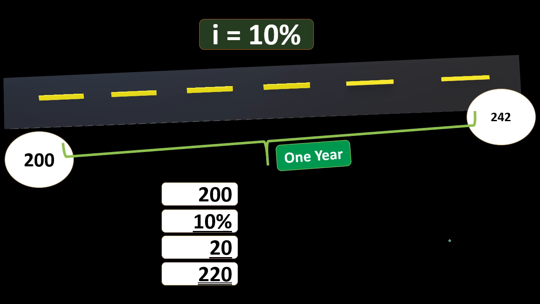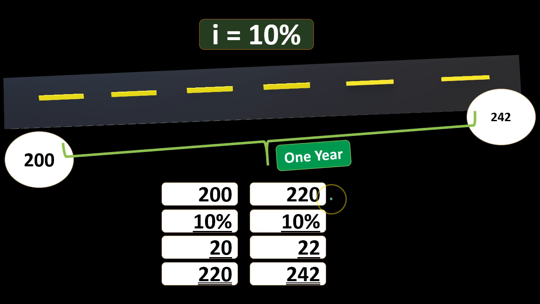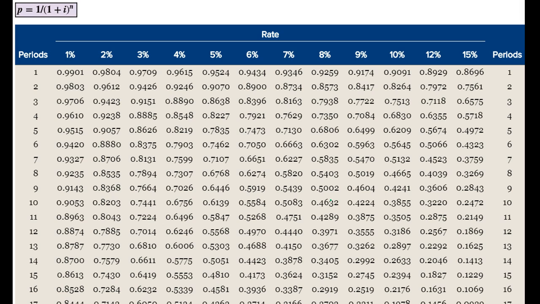So if we see that in terms of our thought process, we can say, all right, if we had the 200 starting with, and we went through 200 times 10% is 20, plus the 200 is 220 for year 1. Year 2, 220 times the 10% is 22. 22 plus 220 is the 242. So you can kind of see how this is being worked together, how we can see this calculation formatting. That's how we would take a look at it in terms of a formula.